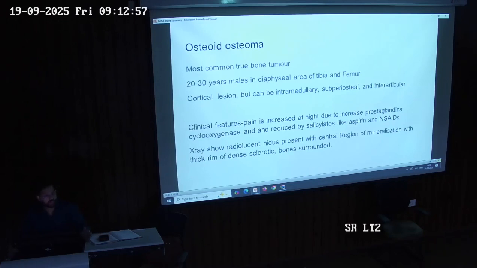The clinical feature which is common in most of them is pain. In this case, pain will be increased at night, which occurs due to increased prostaglandins and cyclooxygenase, and is reduced by salicylates like aspirin and NSAIDs. The common investigation here is an X-ray, in which it shows a radiolucent nidus present.